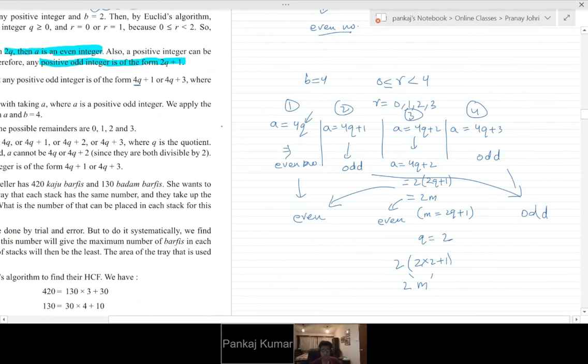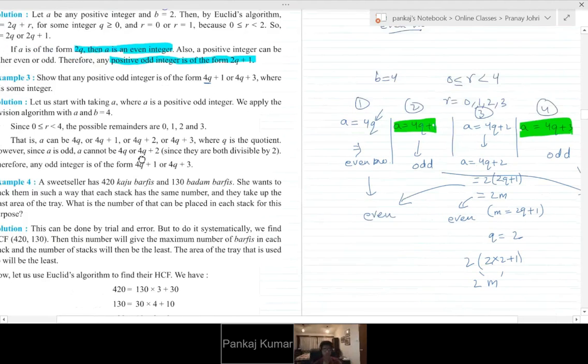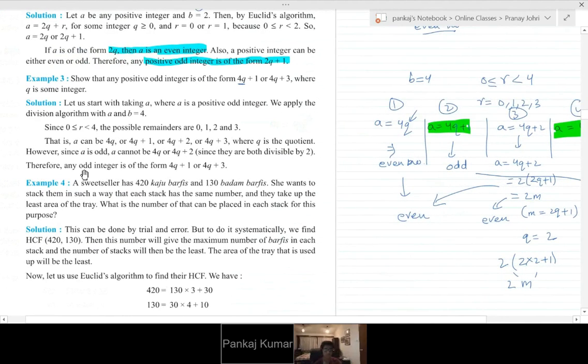What are they? Basically, 4q plus 1 is odd, and 4q plus 3 is odd. These are the basic forms that are odd. Any odd integer is in the form of 4q plus 1 or 4q plus 3.